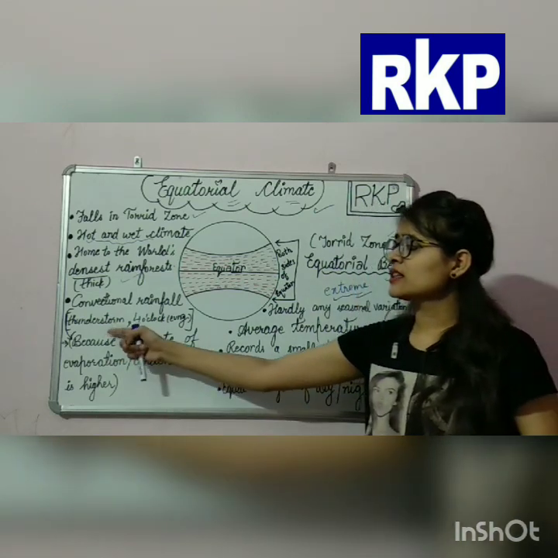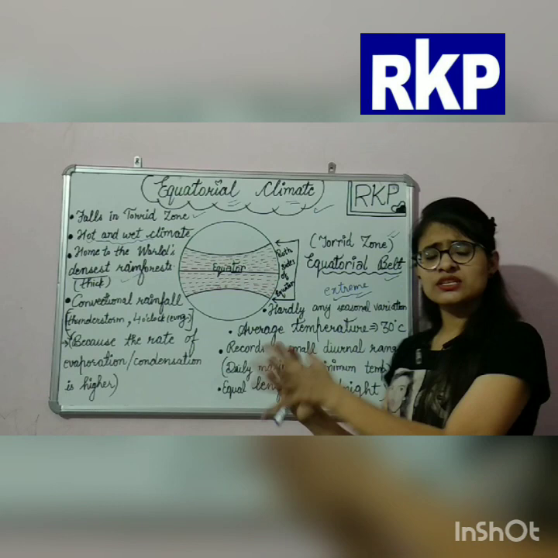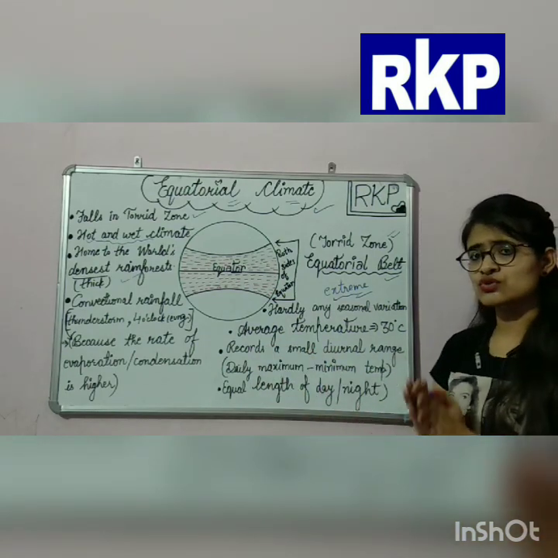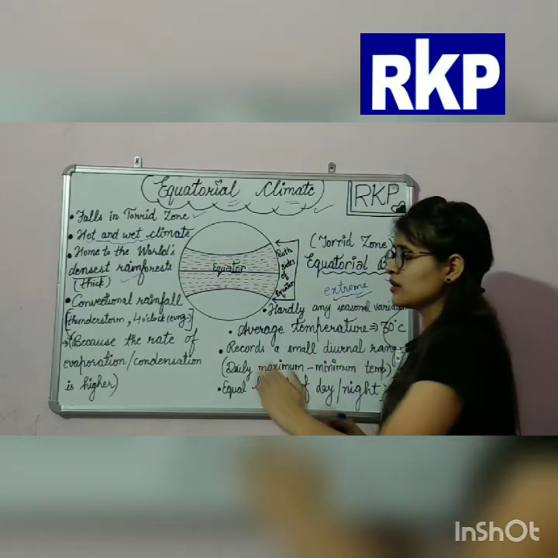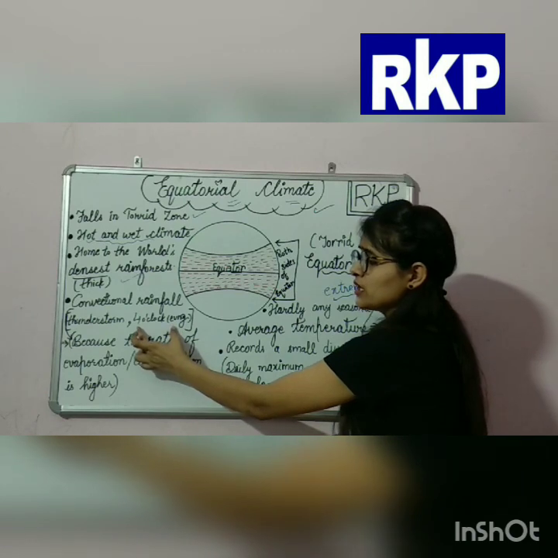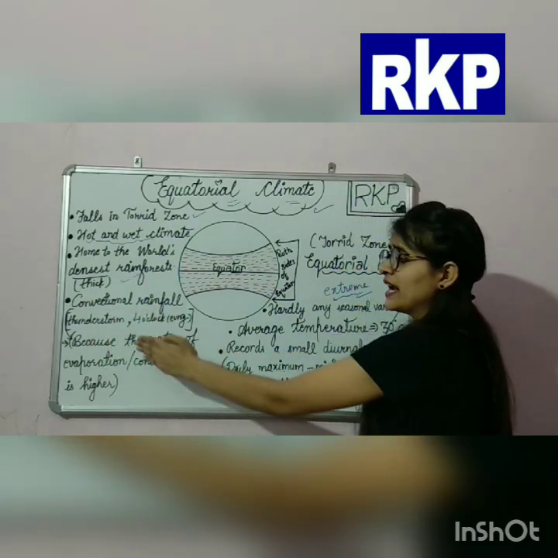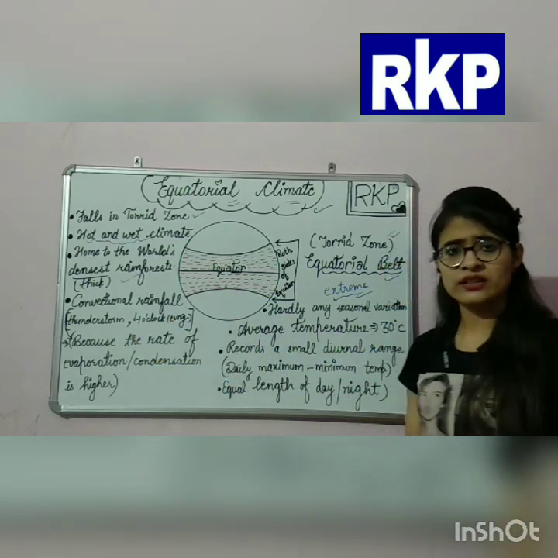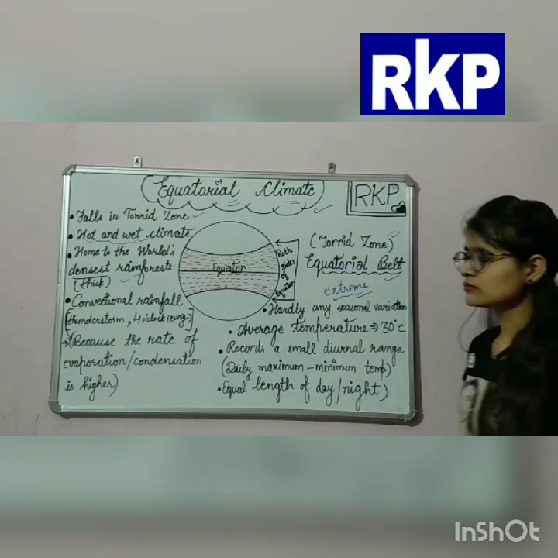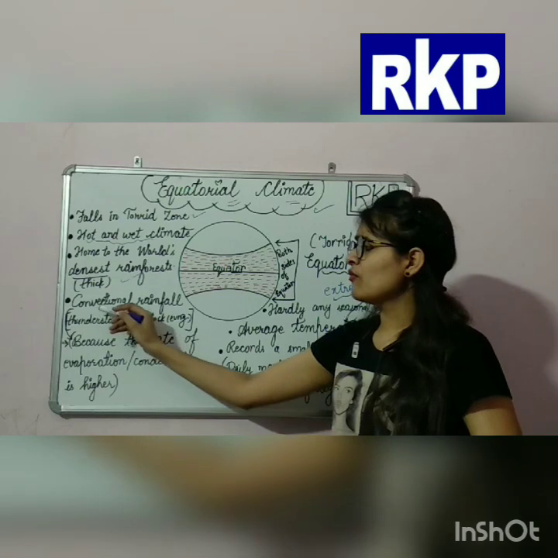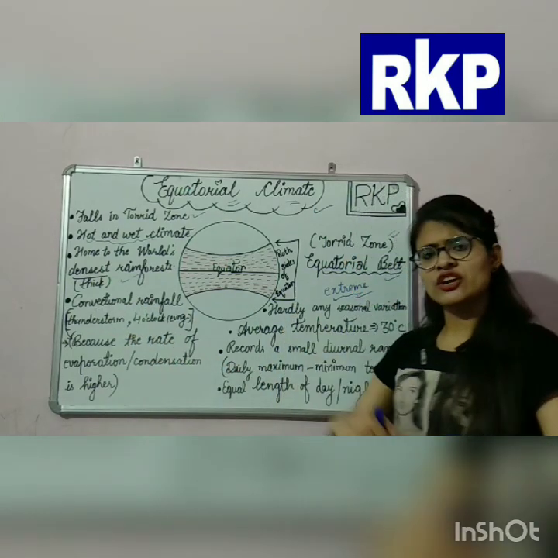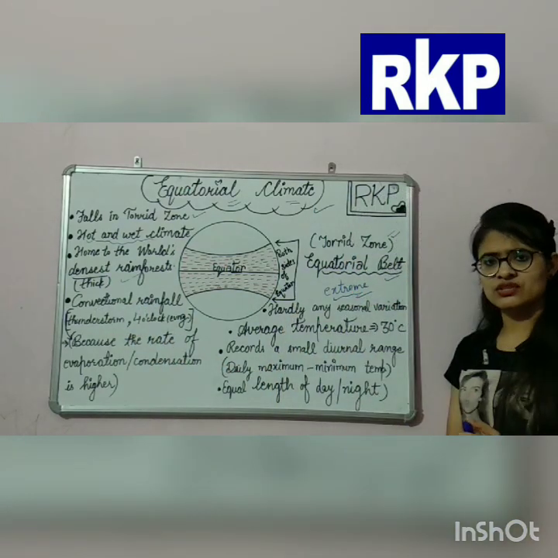And this process used to happen at 4 o'clock in the evening. The thunderstorm or the convectional rainfall occurs at 4 o'clock in the evening. And why does convectional rainfall occur in these regions?